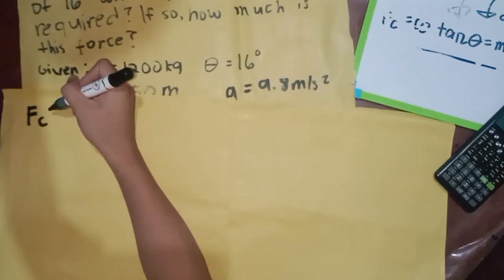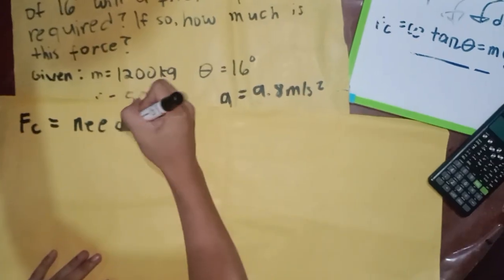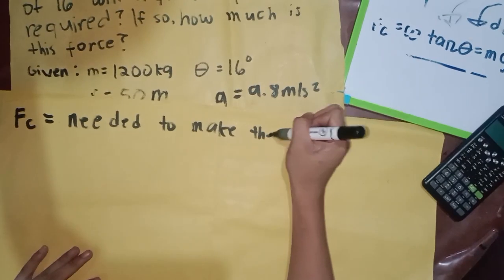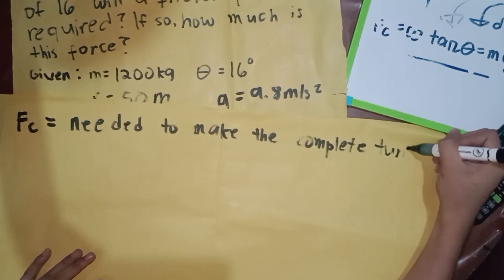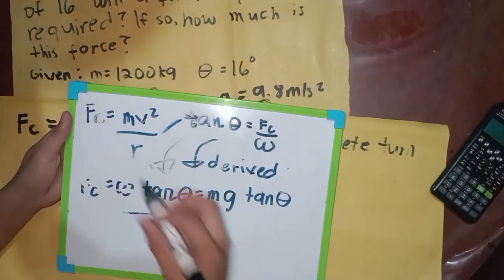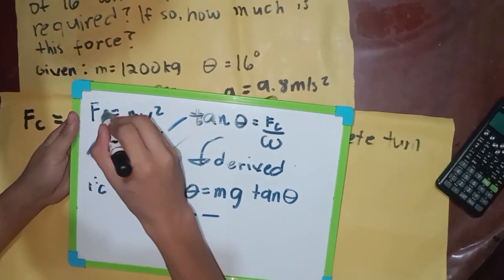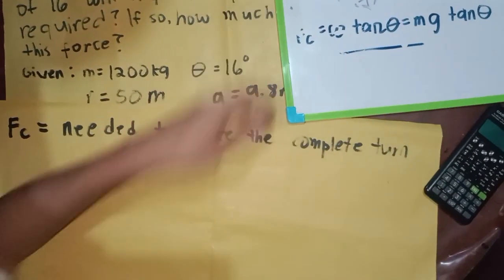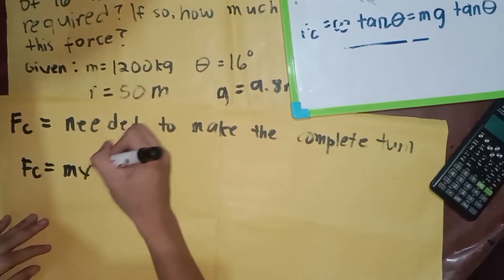This second centripetal force is needed to make the complete turn. For this centripetal force, we will use the formula FC is equal to mv squared over r.